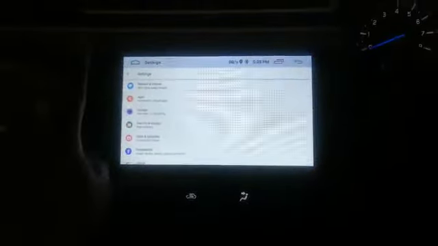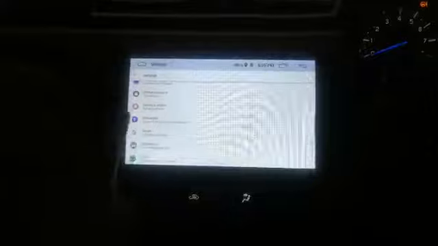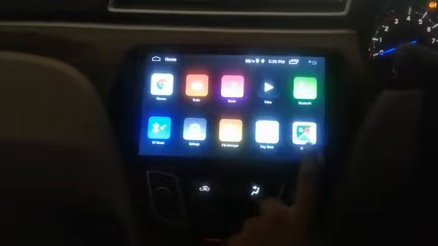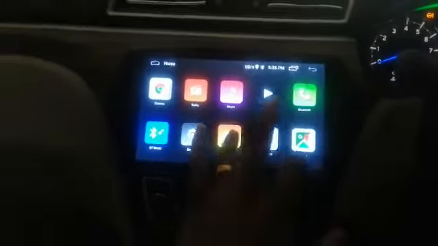We have the music, which you have already seen. Settings will take you to a lot of settings. We have multiple settings here. You just have to explore the settings and see what you can set. Play Store, where we can download apps. We have the maps also directly, and then the file manager. This is the space available here.